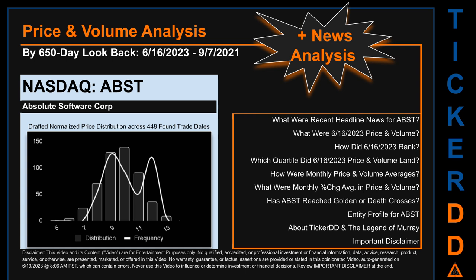The chart shown on this page is our initial attempt at studying the price for ABST after dynamically normalizing price distribution across those discovered trade dates. The bar chart is the generated distribution and the overlaid line graph, if it is generated, is the frequency of the prices on the x-axis. We will enhance this look-through as our AI model progresses in the next iteration. Remember that this is just a drafted, in progress, observational model to best fit abstracted third-party data into various opinionated views. Before we jump into price and volume analysis, let's look at recent headlines for ABST.